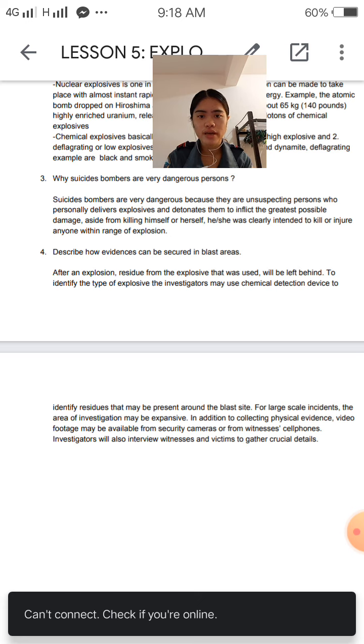In addition to collecting physical evidence, video footage may be available from security cameras or from witnesses' cell phones. Investigators will also interview witnesses and victims to gather crucial details.